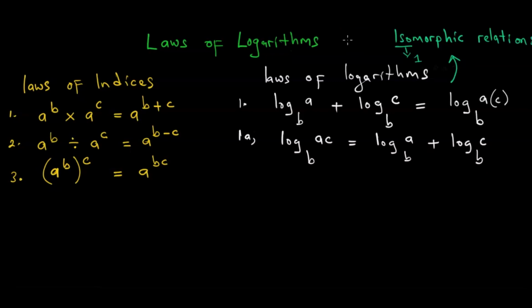We also have the word isolation, which brings us to the concept of being 1. So kana chiti isomorphic relationship, zvatiri kutaura tiri kuti pane hukama between addition and multiplication. We see it under the laws of indices when you look at the first law. We are also seeing it under the laws of logarithms when you look at the first law.